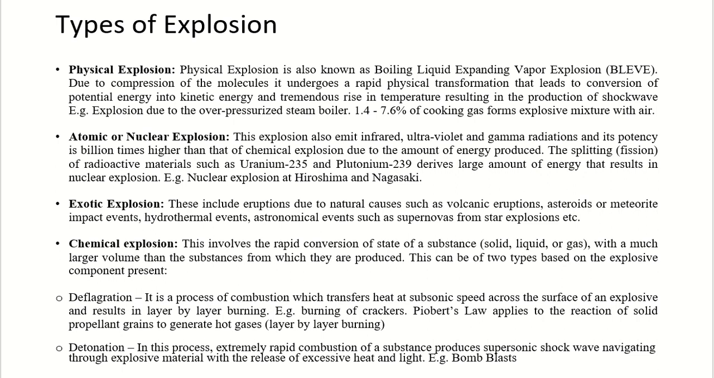Atomic or nuclear explosion. This explosion emits infrared, ultraviolet, gamma radiation, and it is very toxic, or its potency is very high. Examples are the nuclear explosions at Hiroshima and Nagasaki. The places are still toxic, producing toxic surroundings. The air is very toxic there. The air, the soil, etc.